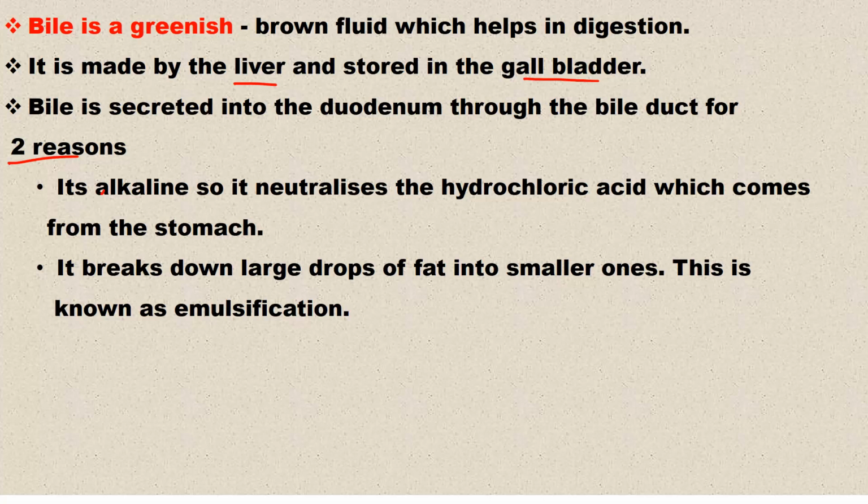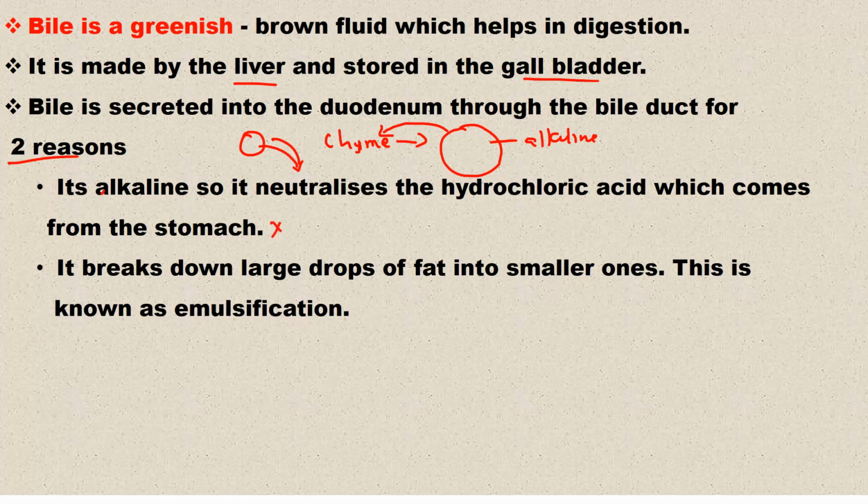It is alkaline, so it neutralizes the hydrochloric acid which comes from the stomach. You know that the food from the stomach enters the duodenum. This food that is coming, the chyme, is actually acidic. Enzymes that work well in the small intestine work at alkaline pH, so there is need to neutralize the pH of the chyme from acidic to alkaline. Bile does this role, because it is alkaline and neutralizes the hydrochloric acid which comes from the stomach together with food.